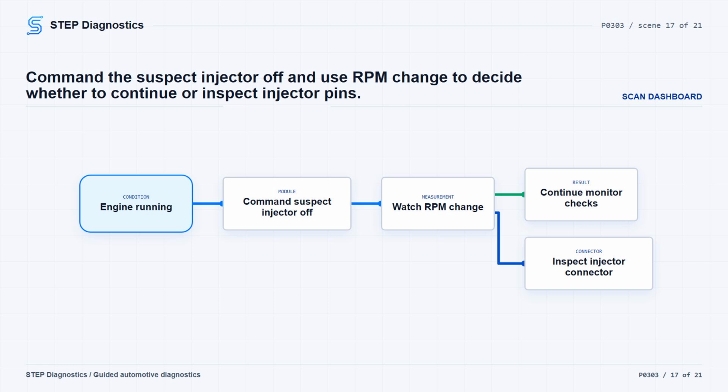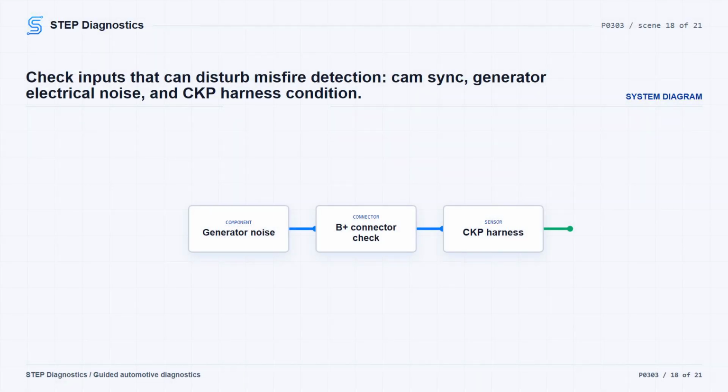Inspect the suspect fuel injector connector and pins for damage, corrosion, or an incorrect connection. If the connector and pins are okay, install a new fuel injector, clear the PCM codes, and repeat the self-test. From there, the path checks issues that can disturb the Misfire monitor. Start the engine and monitor the cam synchronization PID. If there is a concern, verify that the cam sensor is installed correctly.